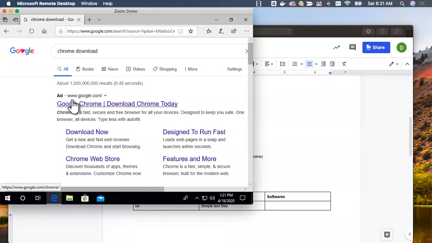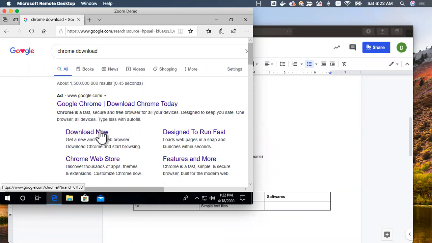But if you are seeing ads from any other websites, don't download from there. Make sure you understand more about the product, who the owner is. Make sure you only download from the authorized sites. Anyway, you have to sit with your parent and then take it further. Don't install by yourself, even though I'm explaining the steps.